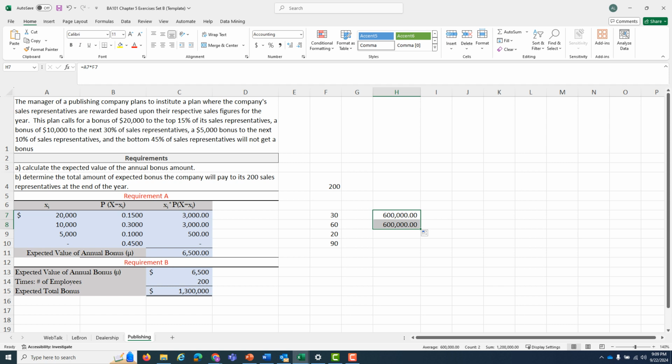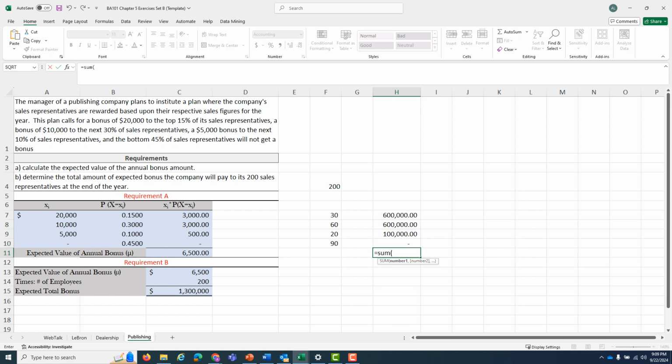So 5,000 times that 20 is going to give me $100,000. And the last 90 people are going to get no bonus whatsoever. And what happens when I sum that up? The math checks out. That is the 1.3 million that we said it was the expected total bonus.